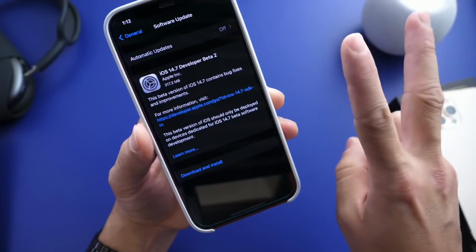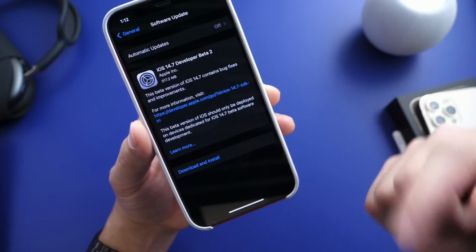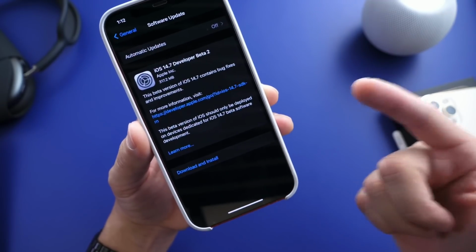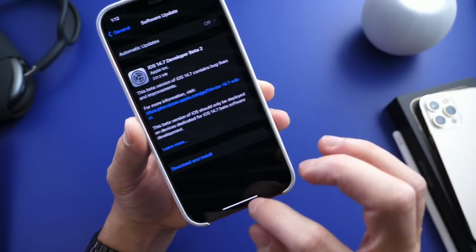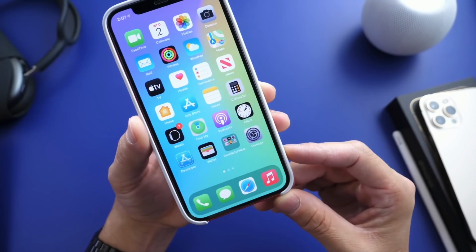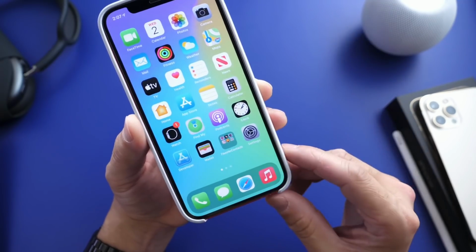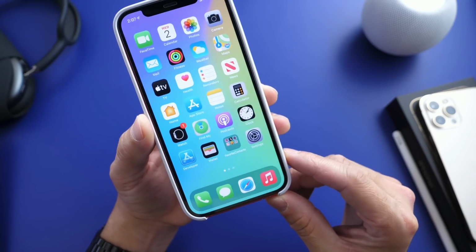So those two things I want to talk about today. 14.7 Beta 2 is out. Keep in mind, this software will most likely be bringing lossless audio to Apple Music mid to late June. And of course, iOS 15 is right around the corner, beta 1 that is, with Apple's keynote on June 7th, which is 5 days as of the filming of this video, and big changes could be coming to the iMessage platform.